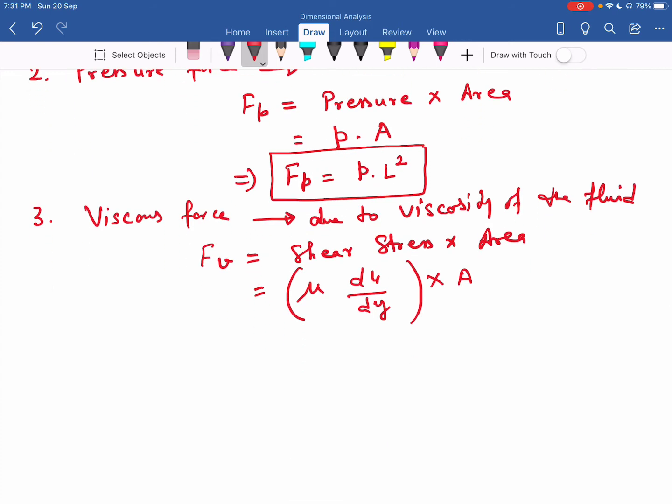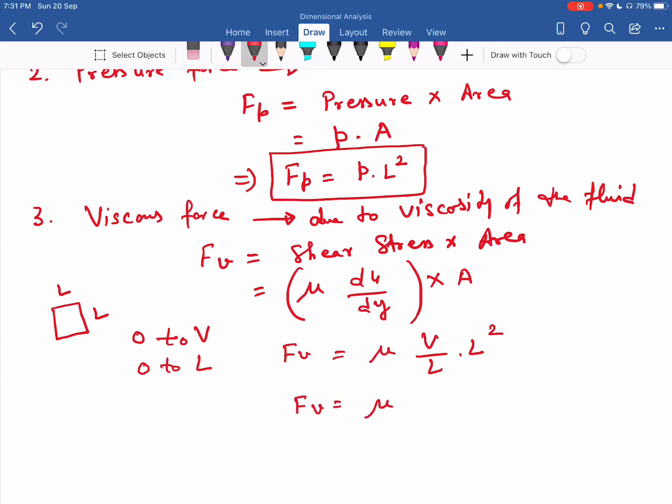Now further, if I have a square element, and the velocity between two successive layers changes from 0 to capital V and distance changes from 0 to L, I can write simply Fv as mu V upon L into area L square. So this formula comes out to be mu V L.